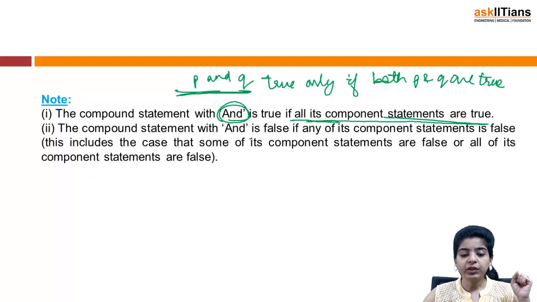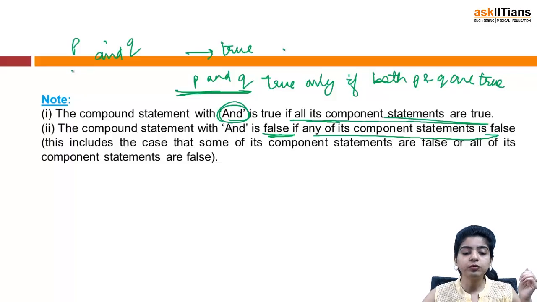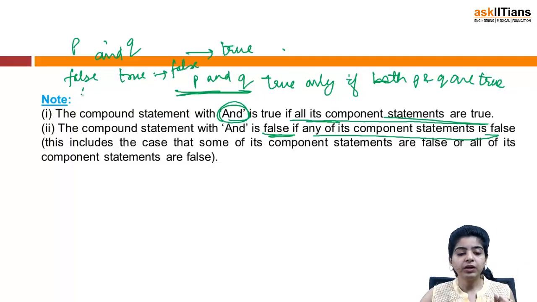And the compound statement with "and" is false if any of its component statements is false. Obviously again, if you have P one statement and Q another statement, and we have P and Q, this will be true if both are true. And if suppose P is false and Q is true, then also the result will be false because "and" means both P and Q have to be true. Similarly, if P is true and Q is false, the result will be false. So both P and Q have to be true for P and Q to be true.